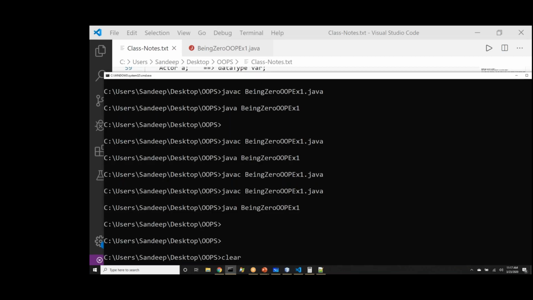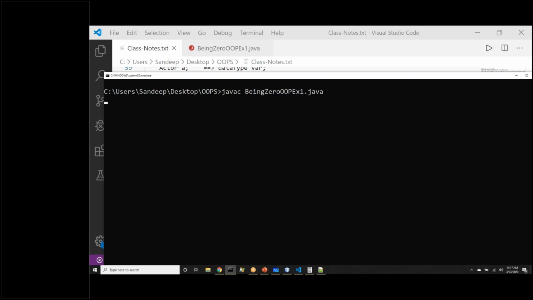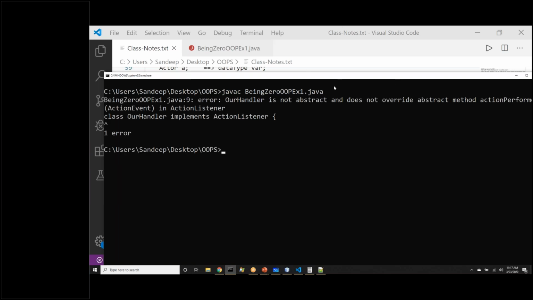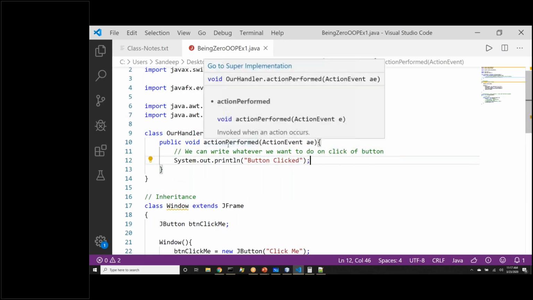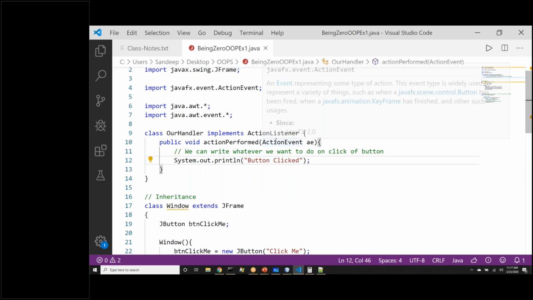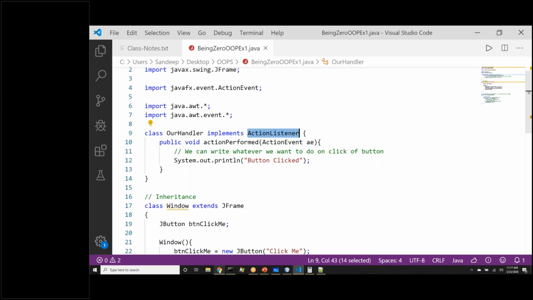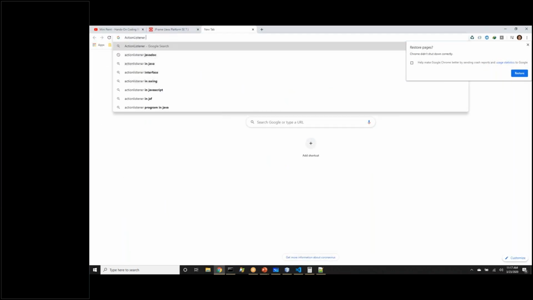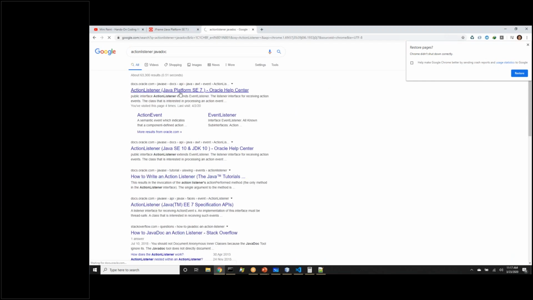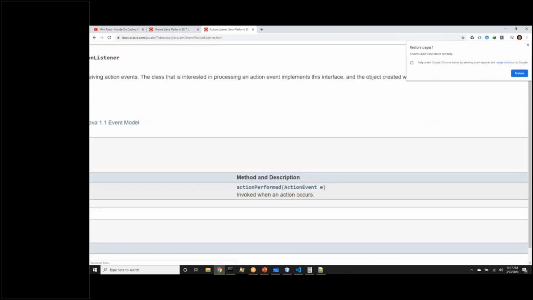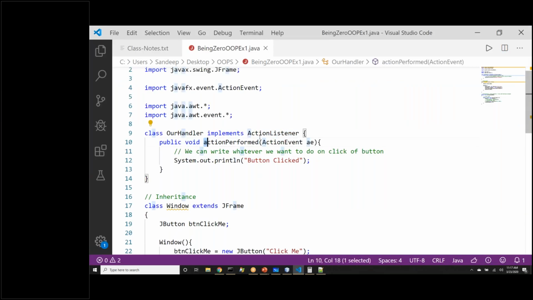Let's go back, say javac, then java. Okay, OurHandler is not abstract. Wait, I made some mistake. Public void actionPerformed. Let me check what is the method, because this method name should exactly match the method of that interface. I'll check Java doc for this. ActionListener. Which function this provides? It is actionPerformed, ActionEvent. Let me go back, put that in case I have made any mistake. Okay, I think this was correct.